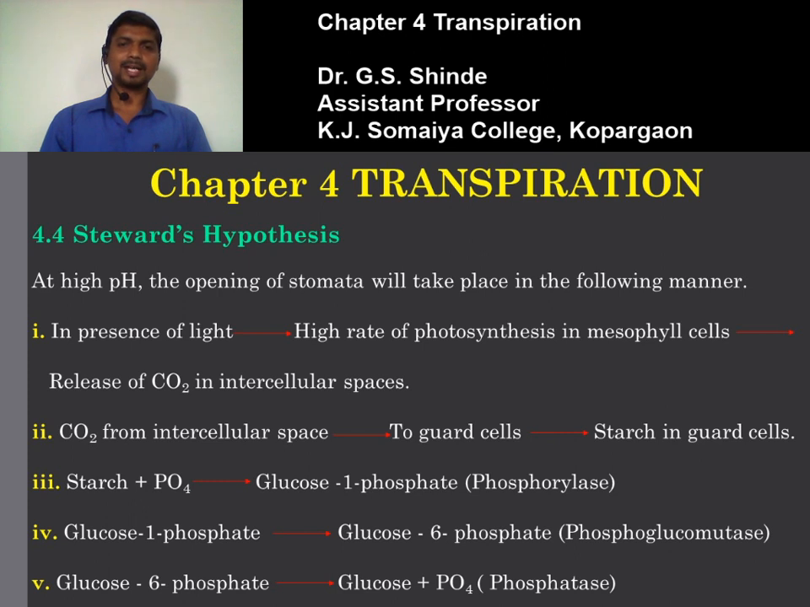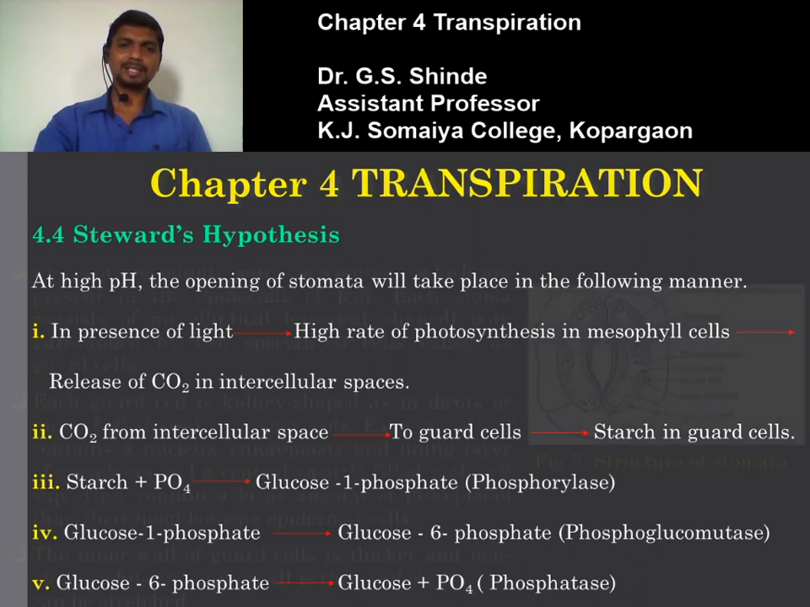As you know, the guard cell contains starch, or the guard cell has starch-containing chloroplast. So, starch is already present in the guard cell. Starch plus inorganic phosphate gives rise to glucose 1-phosphate. This reaction is catalyzed by the enzyme phosphorylase. Starch is already present in the guard cell.